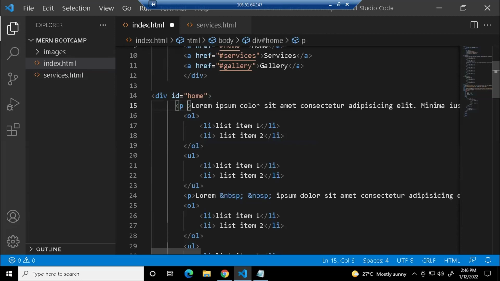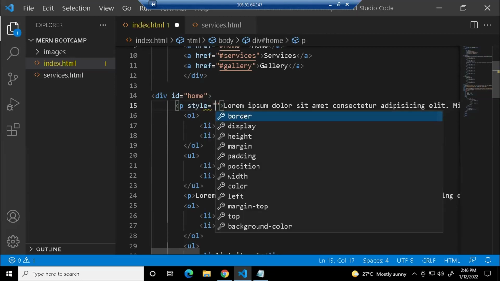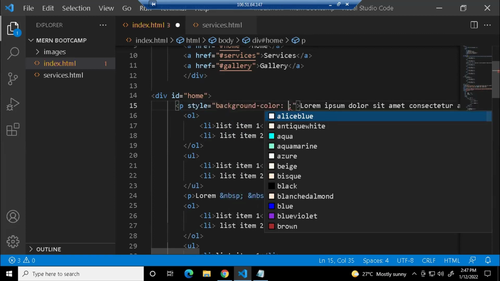See, on the p tag, I'm going to write a style attribute equals, and give double quotes. The value you give to the style attribute has to be a CSS property and a value. Let us say you have a border, a font color, or a font size. All these things are CSS properties. First, we'll start with the basic ones, and I'll take you through different properties as we go through the flow. So let us stick to background color. Give background hyphen color and give a colon.